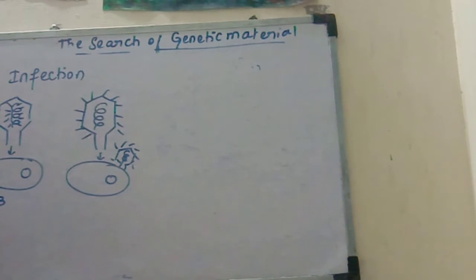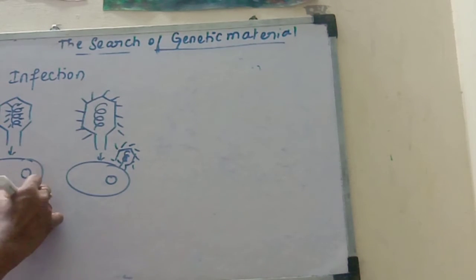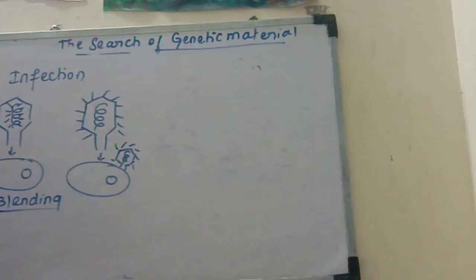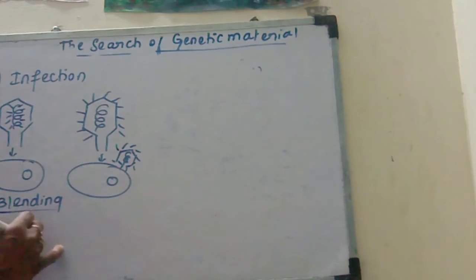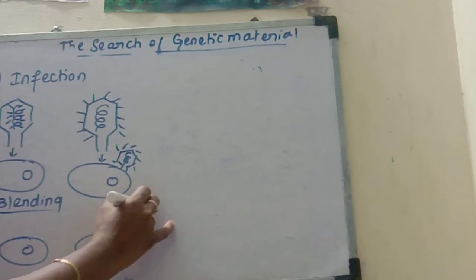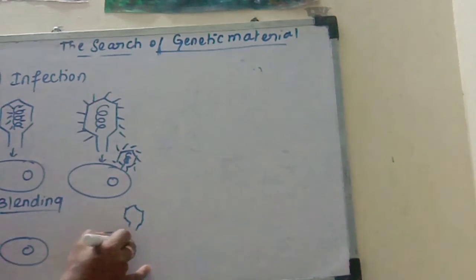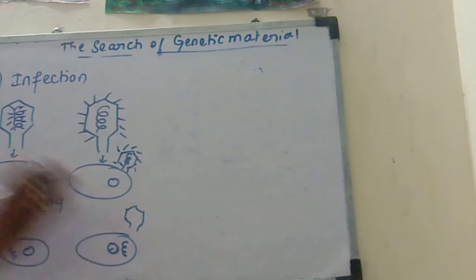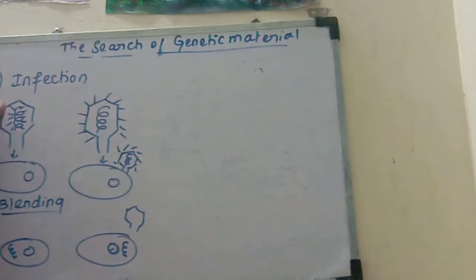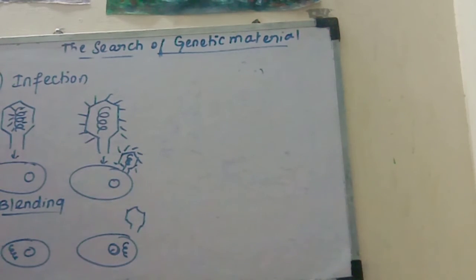After some time of infection, we are agitating, blending. The third process is known as blending. Blending means agitation in a blender, to break the contact between the virus and the bacteria. When we are agitating, this contact is broken. We know that DNA is what is transferred from virus to bacteria, but this is going to be experimentally proved. So the first step is preparation of T2-Phage. The second step is infection. The third step is blending.